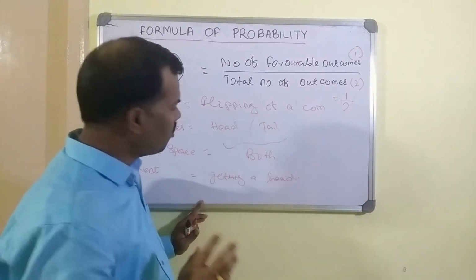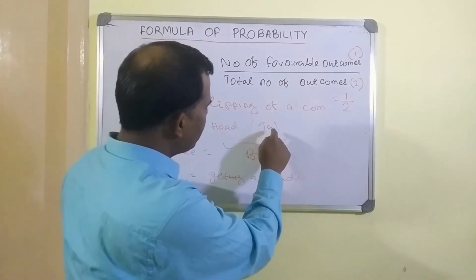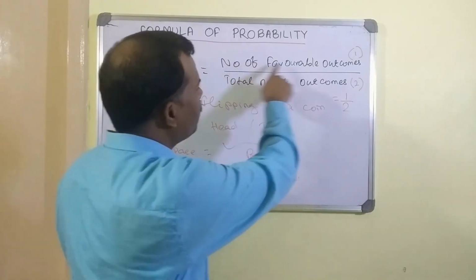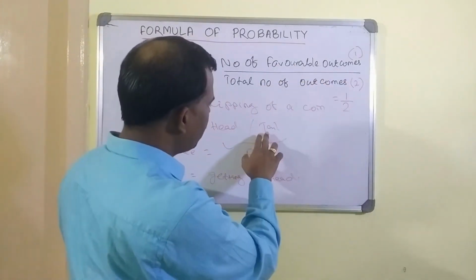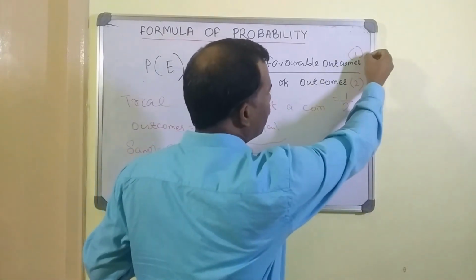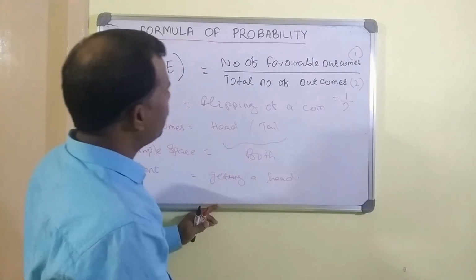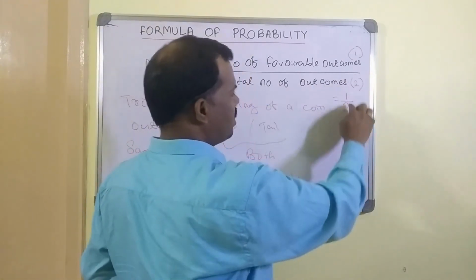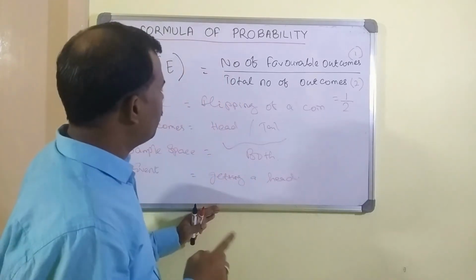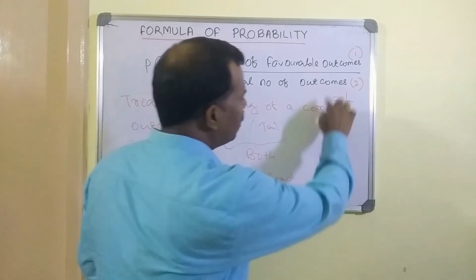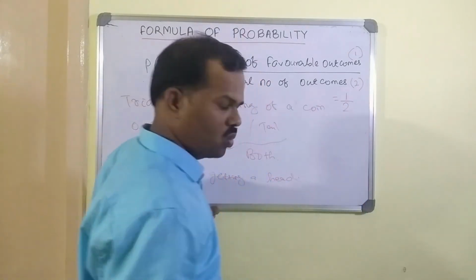If someone asks what is the probability of getting a tail, let us find it out through this formula. Number of favorable outcomes: getting a tail is only one outcome, so we keep 1 in the numerator, and in the denominator the total number of outcomes is anyway 2, so it is 1 by 2. So the probability of getting a head or getting a tail, both are 1 by 2.